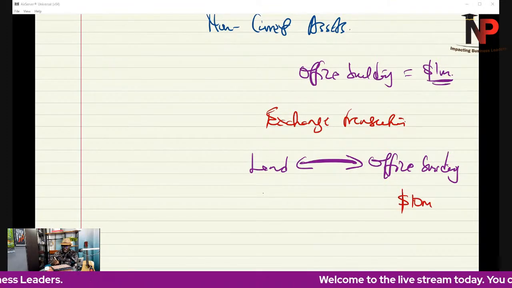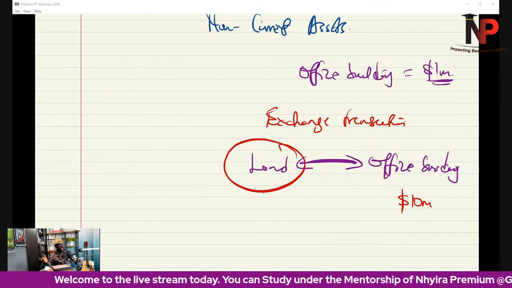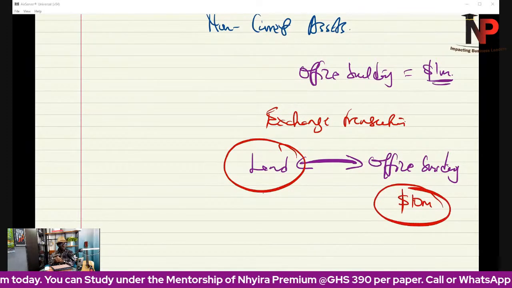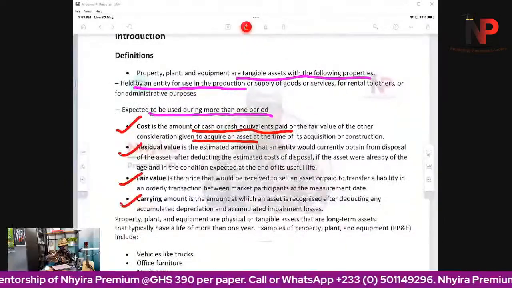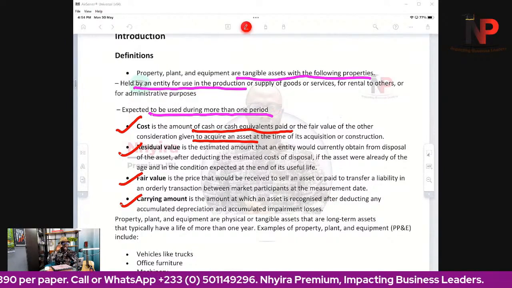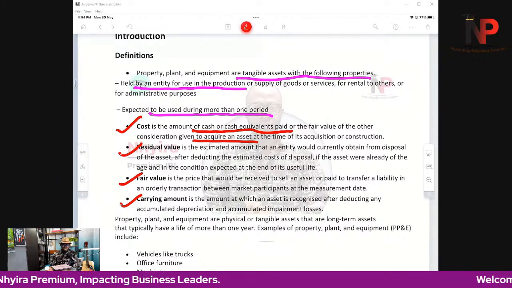The fair value of our land is going to also be determined. So the value of the land in the exchange is what is seen as the cost of the building in that particular case. So that is the first thing we must understand. Cost is the amount of cash or cash equivalent paid or the fair value of other consideration given. Other consideration given is usually through exchange of assets.